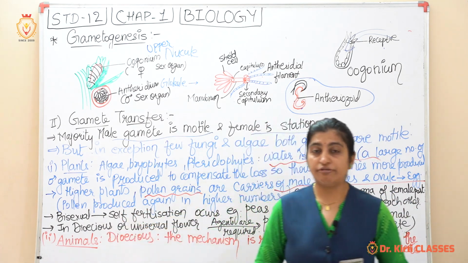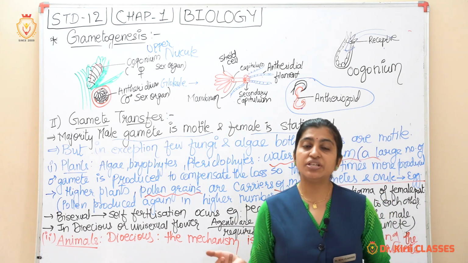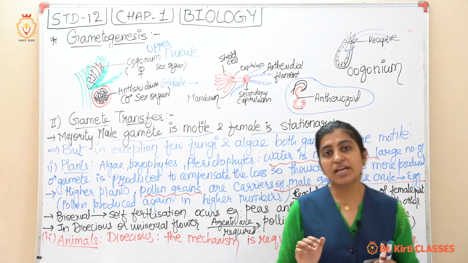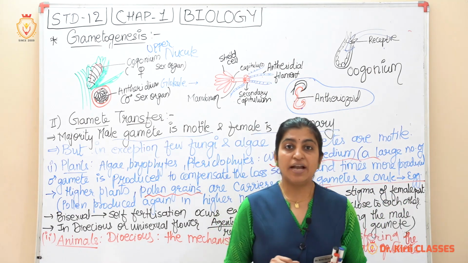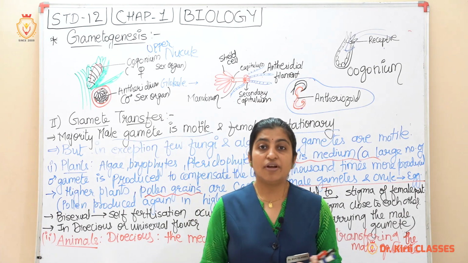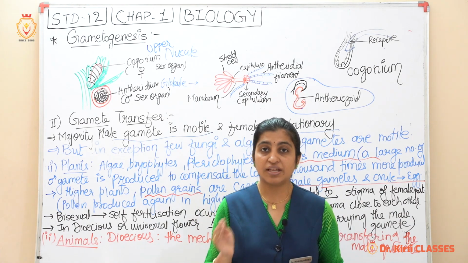In bisexual flowers, pollination and fertilization are very easy. Why? Take a bisexual flower, for example the pea plant. In the pea plant, self-pollination is there, right? We can also do cross-pollination.